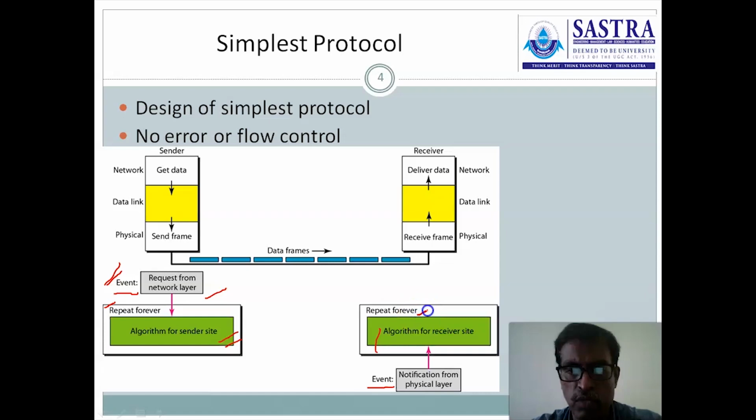This is also executed in the form of repeat forever. Continuously it is running and waiting for the event. If an event occurs, then it executes the algorithm and waits for the event, and so on. That algorithm available at the receiver will be executed. It extracts the data and the data is given to the receiver.